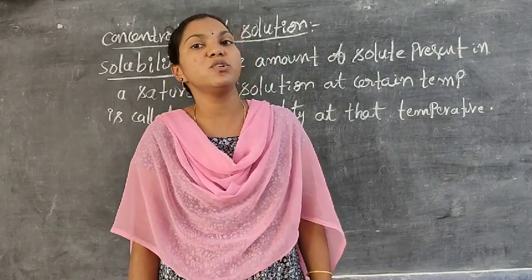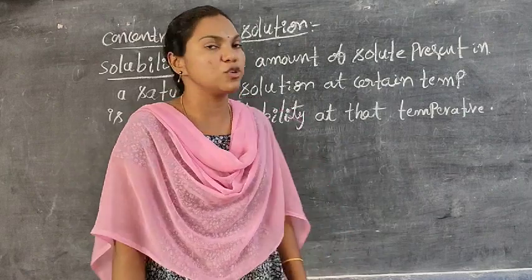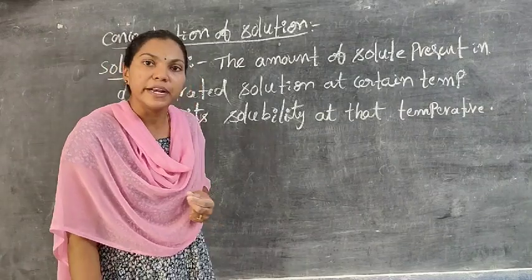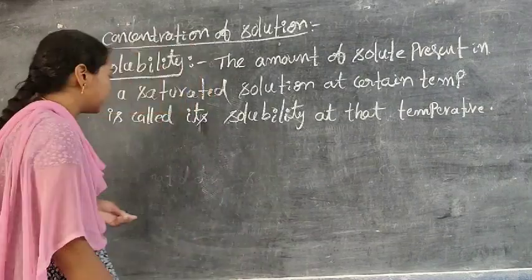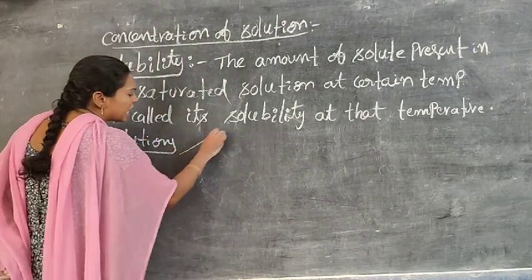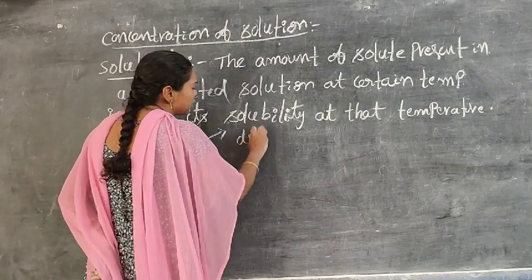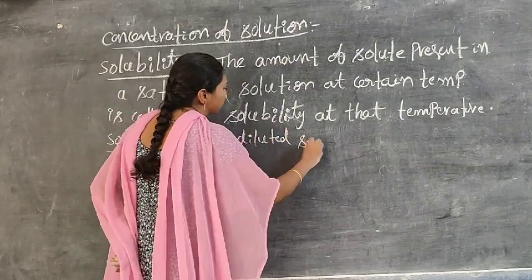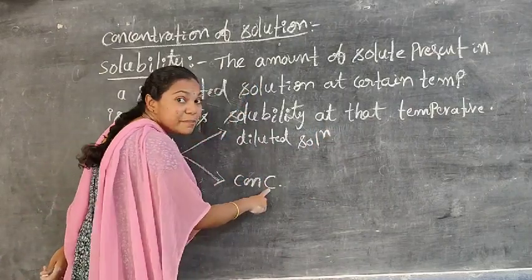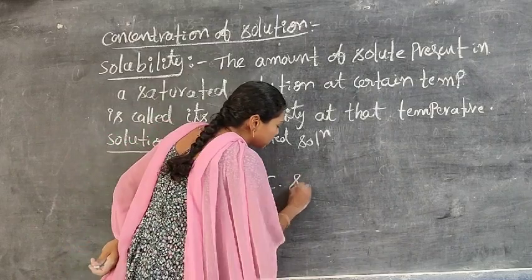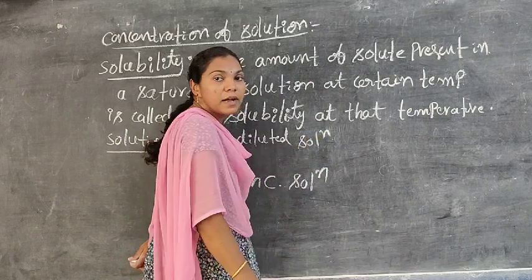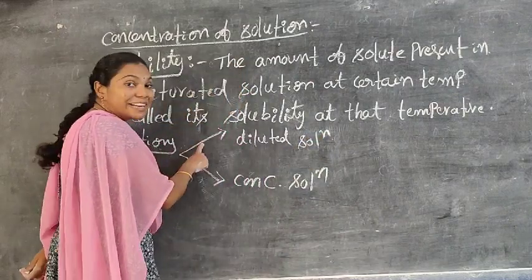One is diluted solution, another is concentrated solution. Solutions are classified into two types depending upon the amount of solute. One is diluted solutions, another is concentrated solutions. CONC means concentrated. Solutions I simply write like this: SOLN.